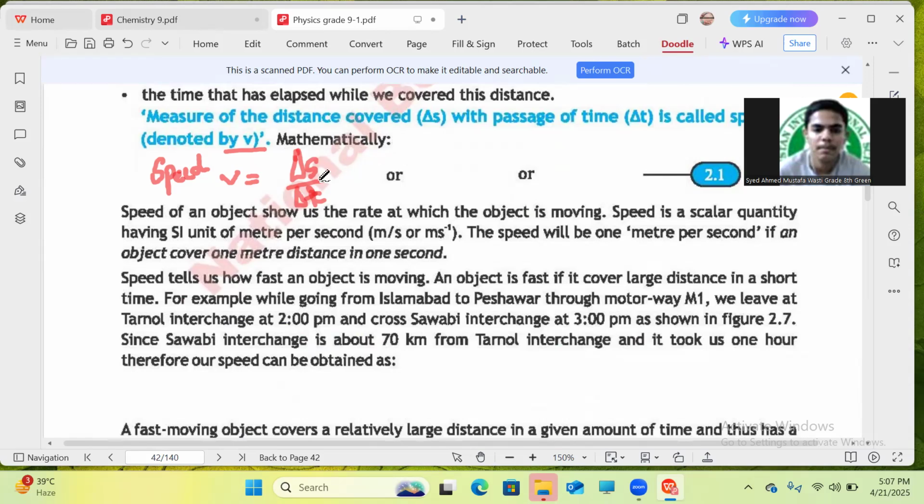Okay. Del S or del D, as we have learned in our previous class, that distance can also be represented by del S, del D, del L. Am I right? Yes, possible ma'am. Signs for representation of a distance. Okay. So delta distance over delta time. But in very first elapsed time, what do you know by elapsed time? Elapsed time equals to the amount of time spent. Exactly. Meanwhile, the time interval which was measured from an initial time to final time, that was named as elapsed time.